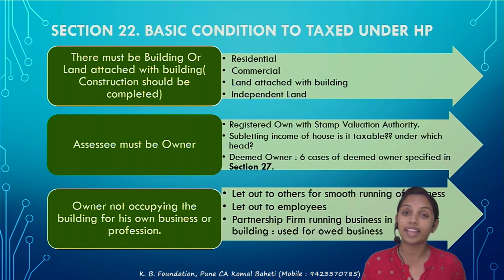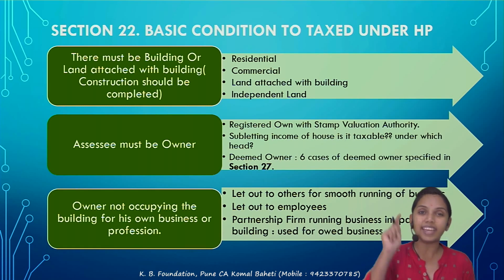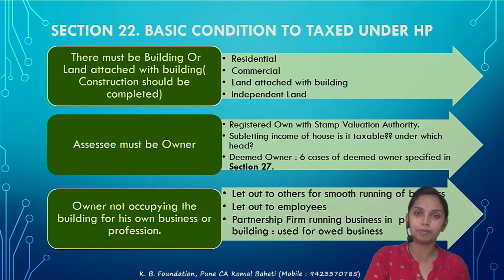Correct? So again, that is an indirect nexus with the smooth running of the business. Correct? So the income would be taxed under the PGBP. It is not to be taxed under the HP, because again it is for the smooth running of the business.